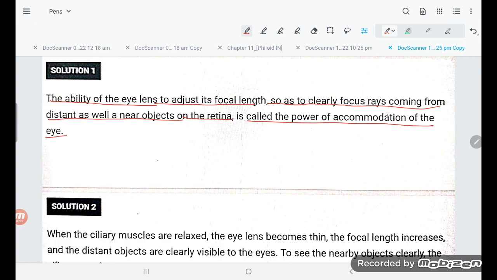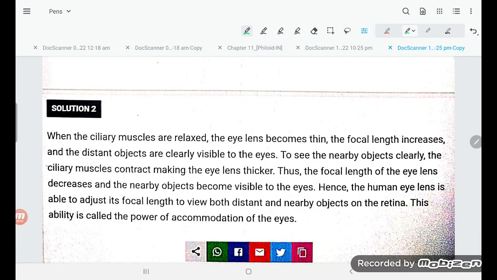You can try to understand once more, students. The ability of the eye lens to adjust its focal length so as to clearly focus rays coming from distant as well as near objects on the retina is called the power of accommodation of the eyes.